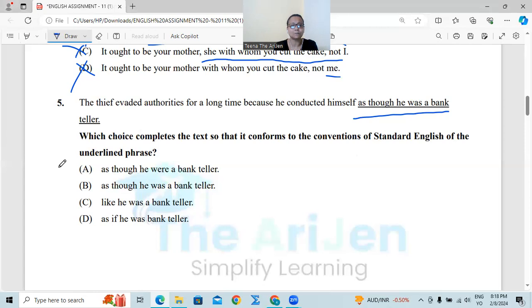Okay, so number A, as though he were a bank teller, as though he was a bank teller, incorrect. Like he was a bank teller, incorrect. As if he was a bank teller, as if, okay, but only was incorrect, right? So number D is also incorrect. Next, number 6.